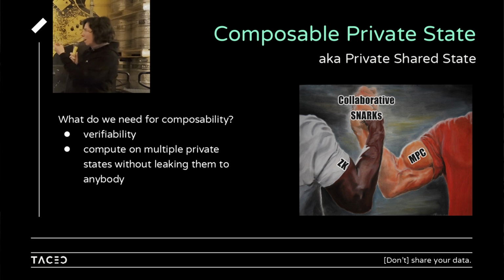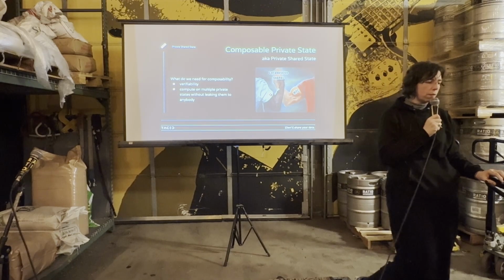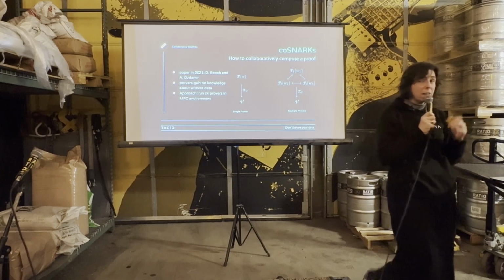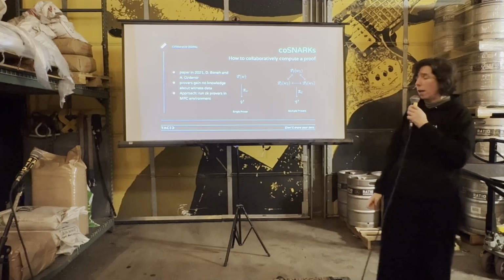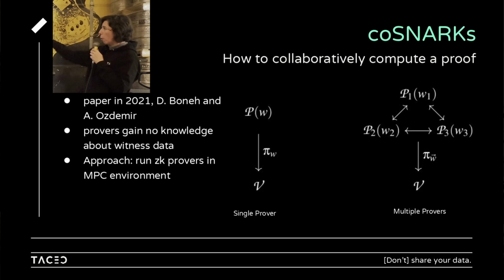The verifiability is the classic case of ZK. Computing on different states without revealing to anyone is the classic case of MPC. So there's a question: if we put the two of these together, does it work? Yes, it does. It's called Collaborative SNARKs. This came about in 2021 from Dan Boneh and his PhD student at the time, Alex. They ported the ZK prover into this MPC setting.